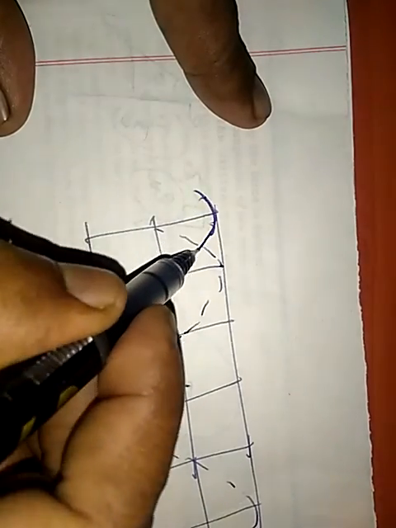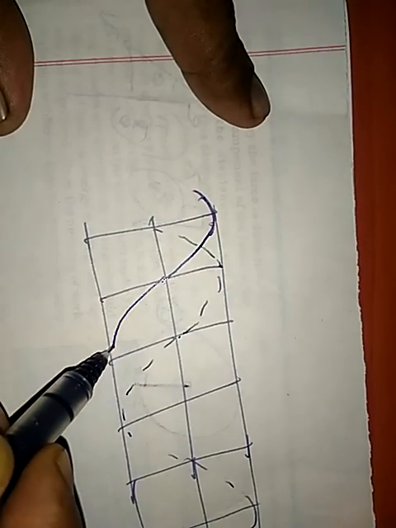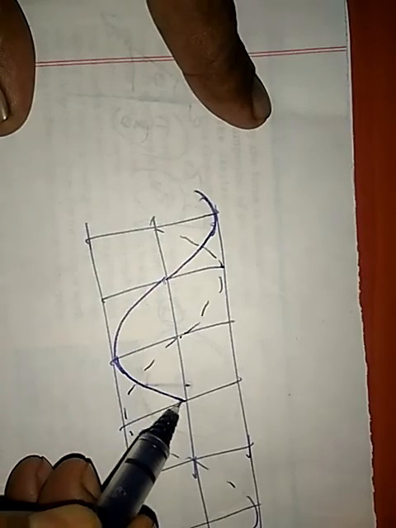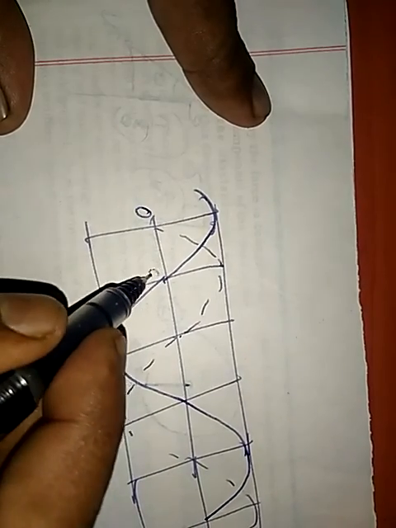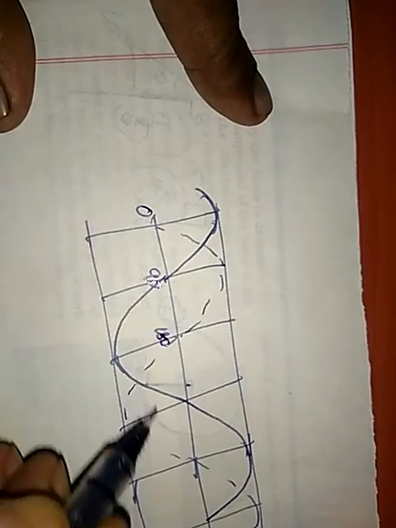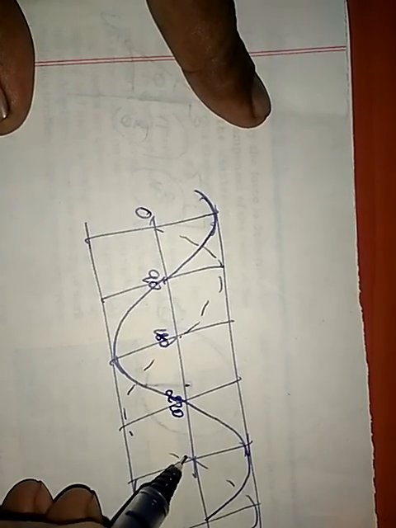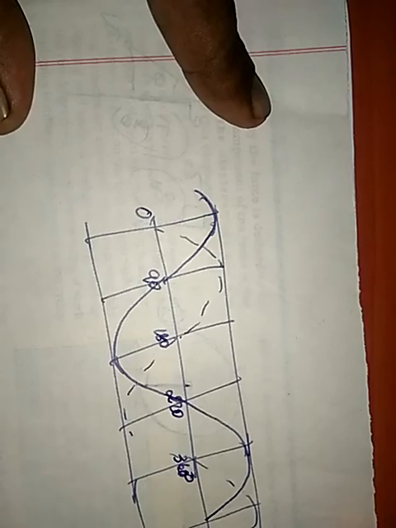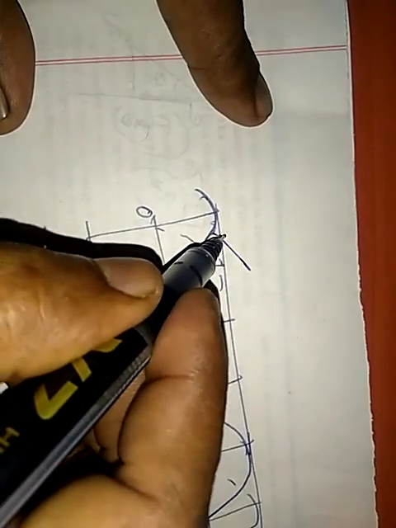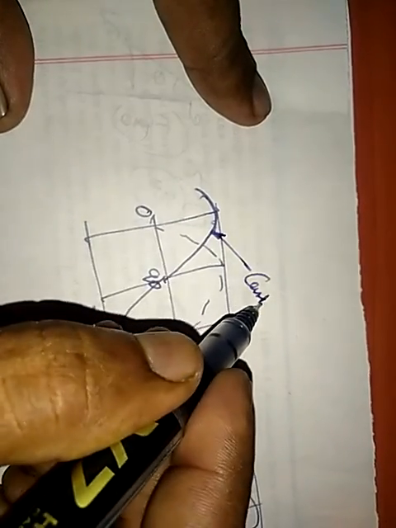Now the cosine waveform starts from here. It goes like this, then downwards, then up, and then comes to 0. So this is 0, 90, 180, 270 and 360 degrees. Likewise the second cycle repeats.